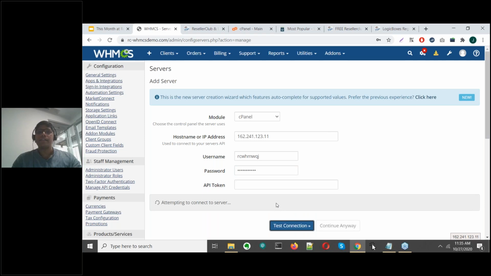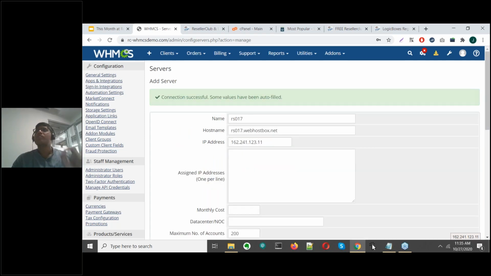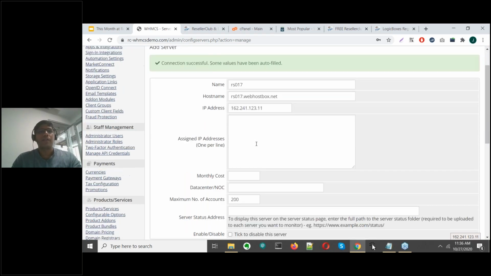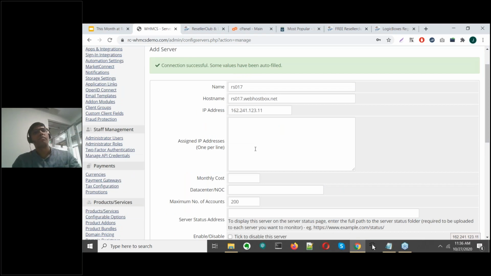Then you click on test connection. WHMCS will attempt to connect to that server that you just added, and it will import most of the settings that are available on that server. As you can see here, connection successful. Some values have been auto-filled. So these are the values that WHMCS was able to pull from that hosting server. So we're quickly going to change the name of this to multi-domain hosting new.